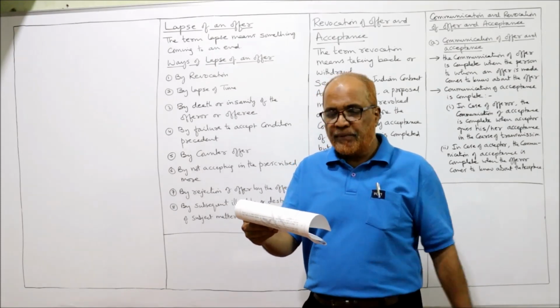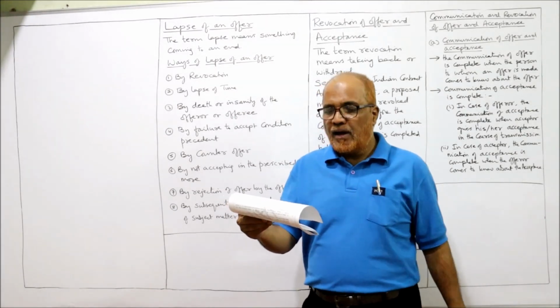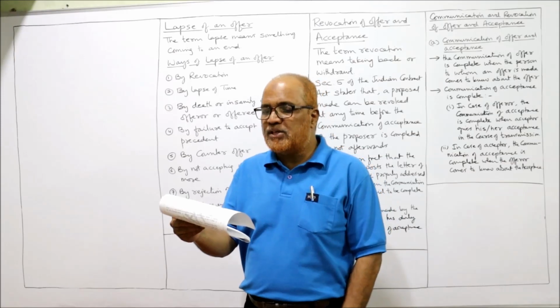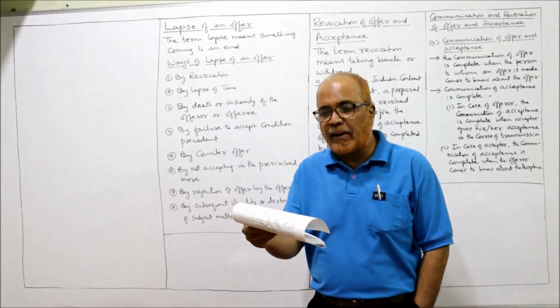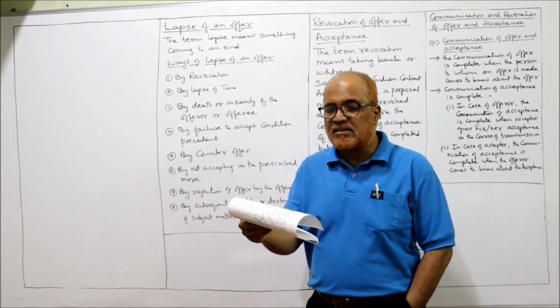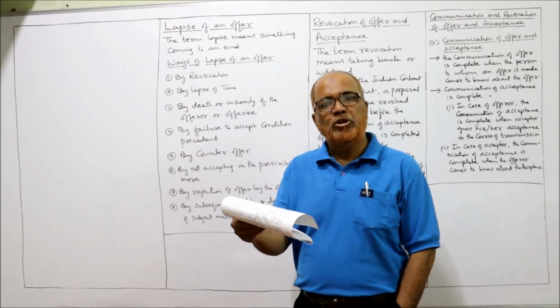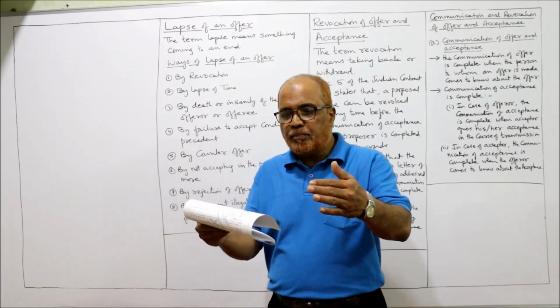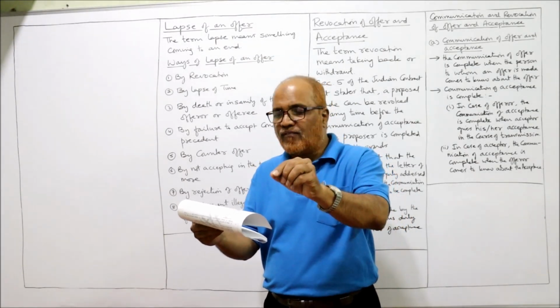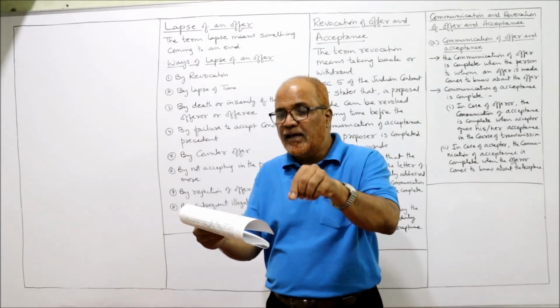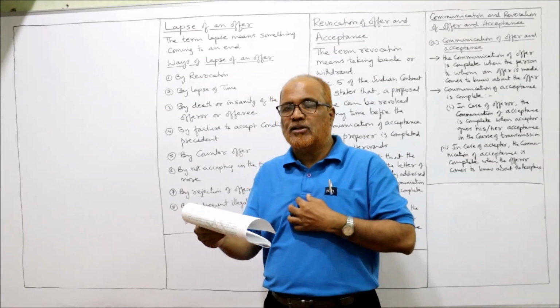Next, 10th problem. A writes to B, I will sell you my horse for rupees 5,000, and if you do not reply, I shall assume you have accepted the offer. Is there a contract between A and B? No. A writes to B, I will sell my horse for 5,000, and if you do not reply, I shall assume you have accepted the offer.